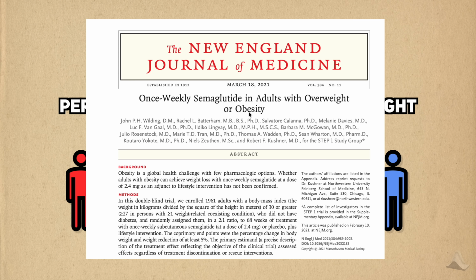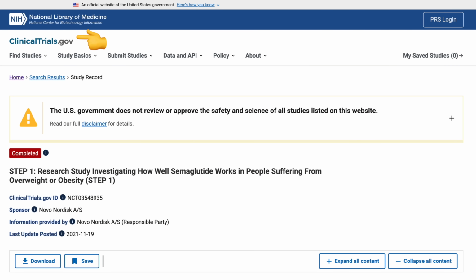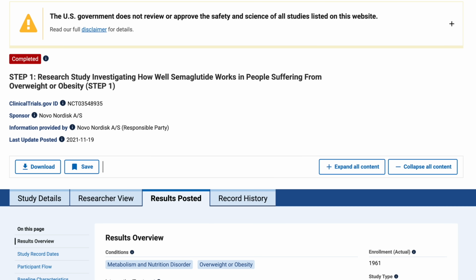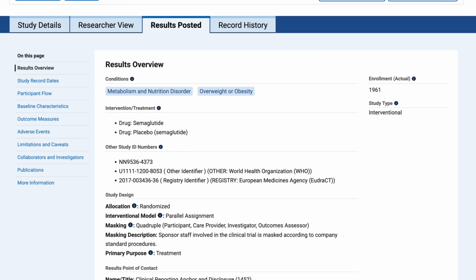What I'm showing here is the original manuscript written to showcase Step 1 results, and you can find this just by Googling it. But another good resource is clinicaltrials.gov, which is the world's largest publicly accessible repository for clinical trial information. What's really nice about this site is that the companies will often post the results of their trial and describe their statistical analyses in excruciating detail. If I click on the results posted tab, you can see all of them. If you want to become a statistician in pharma, this is a very good way to check your knowledge.